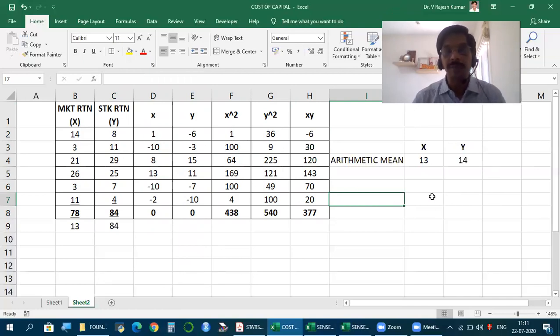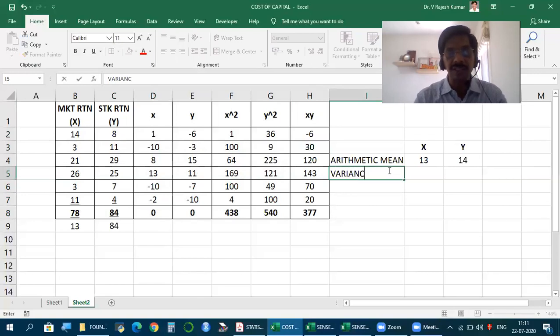Now we have the arithmetic mean. What else should we calculate? All these are standard calculations. Keep them ready. Our requirement is beta, but unless all these are ready, you can't reach calculating beta. So next is variance.